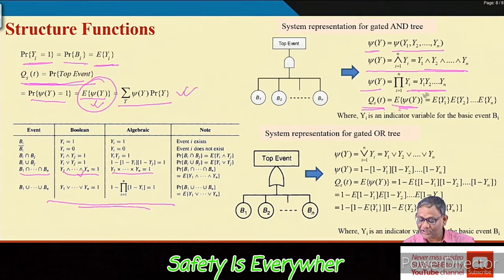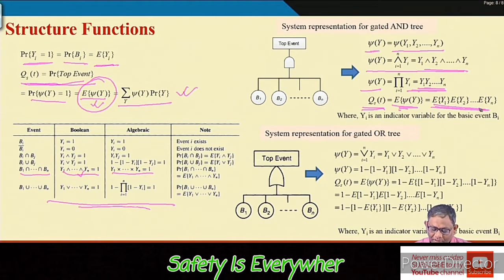Now, the expected value of psi y means the expected value of y1 times y2 up to yn. As y1, y2, yn are the basic event indicator variables, they are independent. So, the expected value of the joint will actually be the individual expected values multiplied. So the expected value of the multiplication of all the indicator variables will be equal to the product of the expected values of each of the variables.